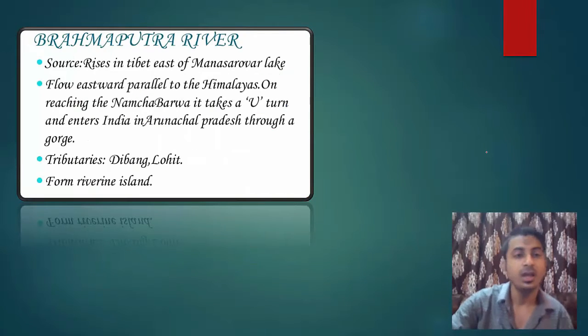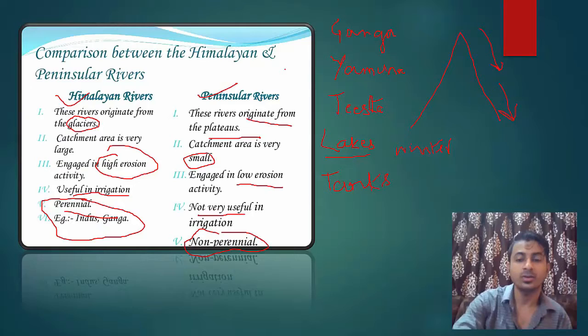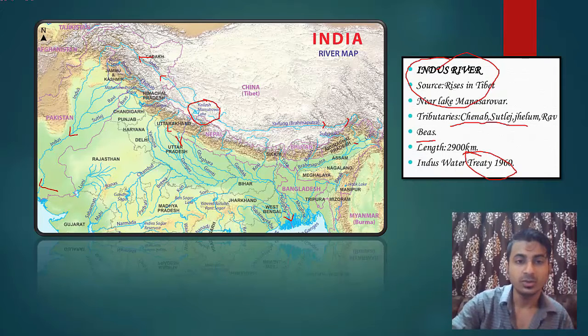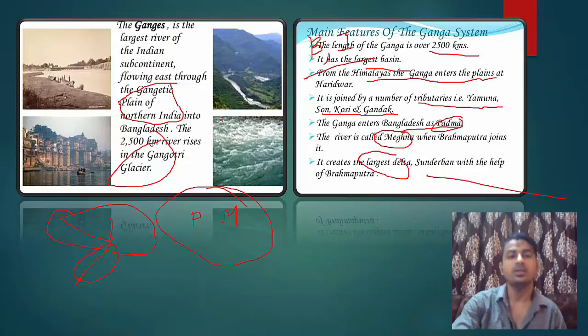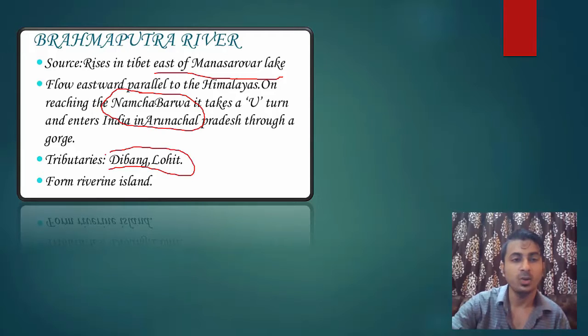Okay. Now Brahmaputra rises to the east of Mansarovar Lake. We just now saw Mansarovar Lake. Okay. So this is Mansarovar. So east of Mansarovar means around this area. Around this area, Brahmaputra rises and it flows eastward and then enters India through the Himalayas. Which peak? Namcha Barwa. You have to remember Namcha Barwa and makes a U-turn. Its tributary is Dibang and Lohit.